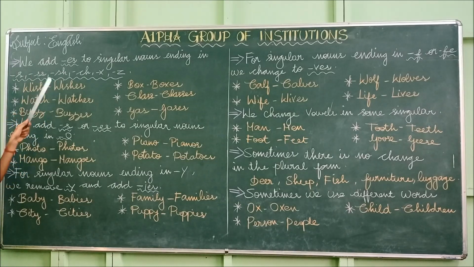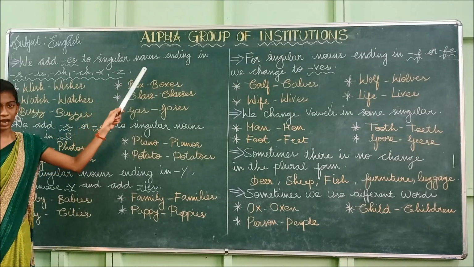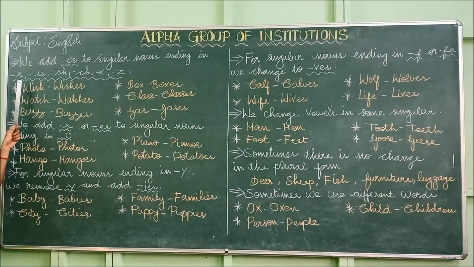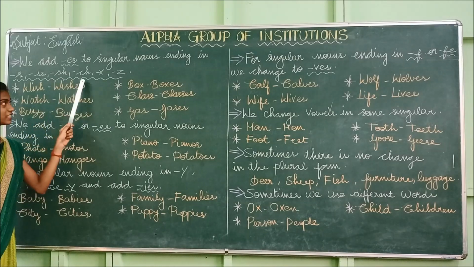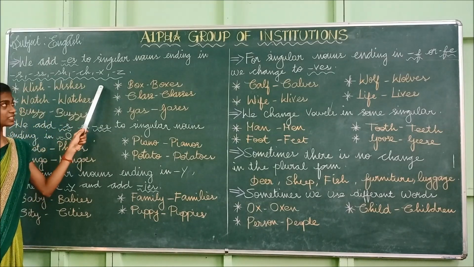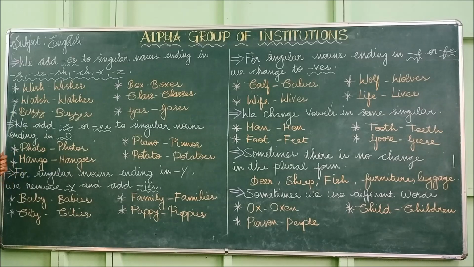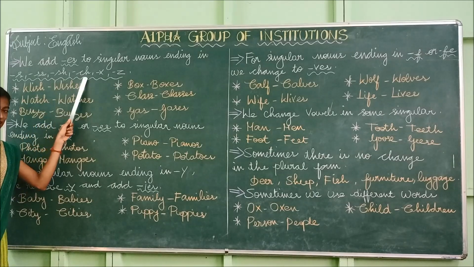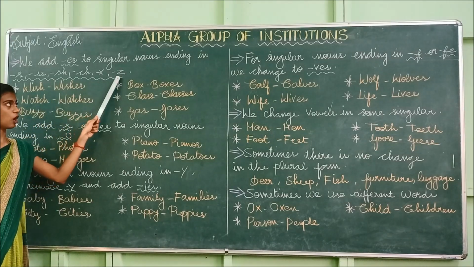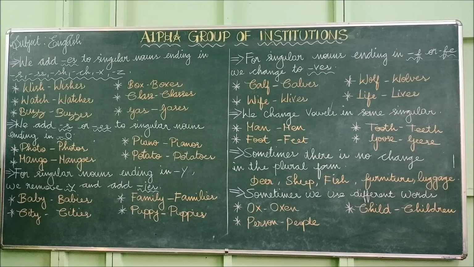Okay. We add es to singular nouns ending in s, ss, sh, ch, z and x. Okay, so if the word ends with the letters s, ss, sh, ch, x or z, we have to add es to the singular noun to make it plural.